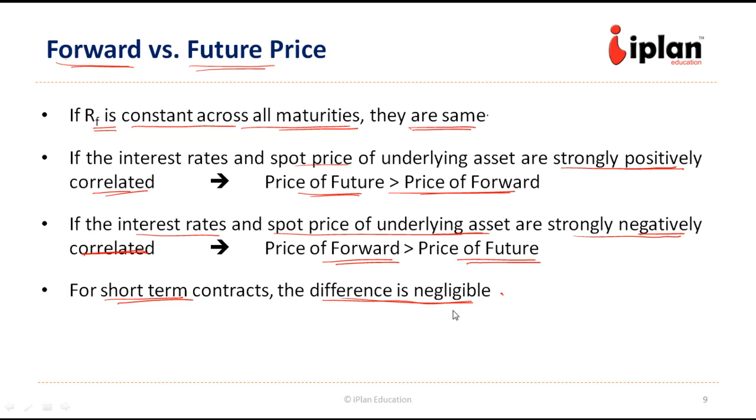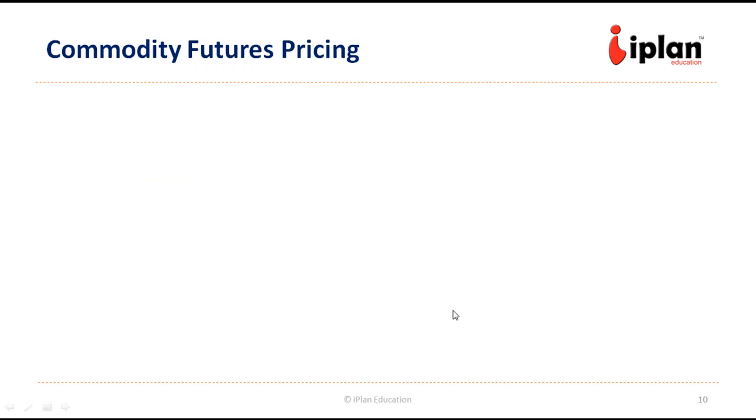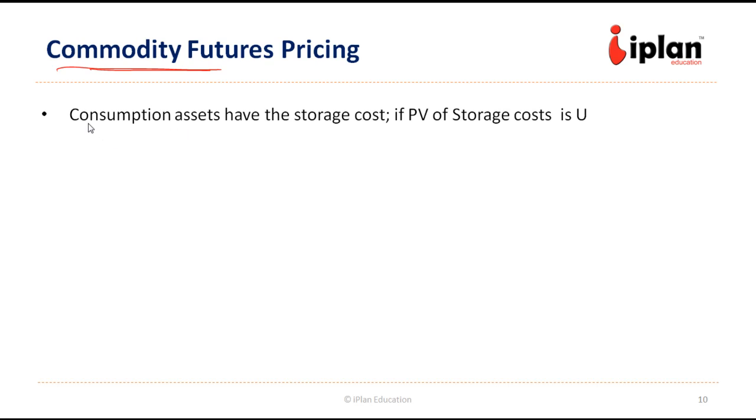Let us move to the next concept, the commodity future pricing. Now let us see how we price commodity futures, what are the other criteria related to the relationship. As we know, consumption assets have storage costs.